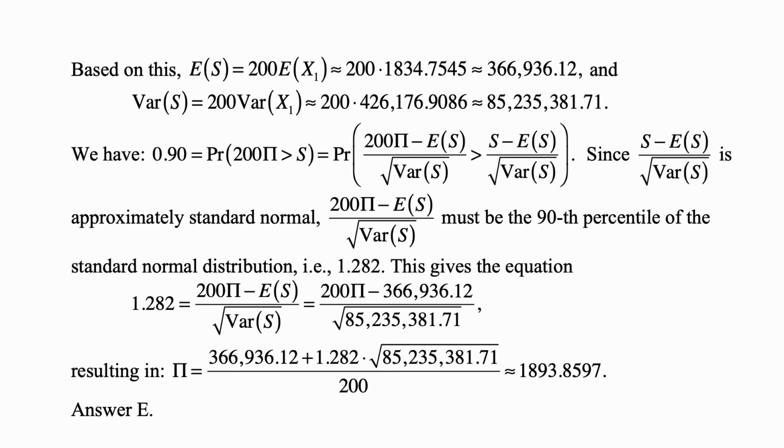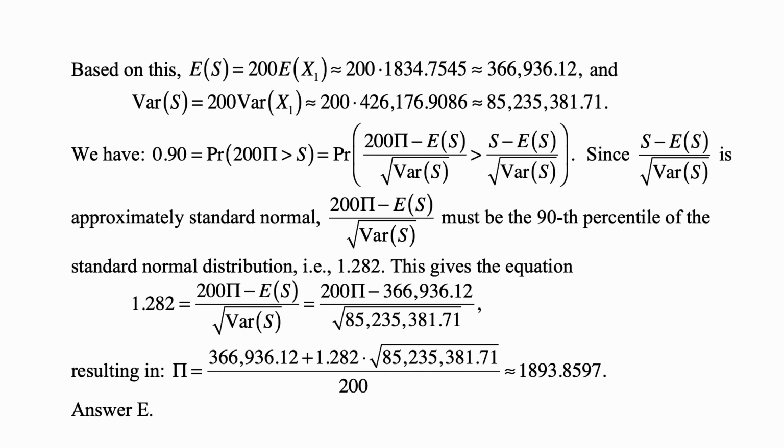And we want 0.90 to be the probability that 200 pi is more than S, which is the probability that 200 pi minus E of S over the square root of the variance of S is greater than S minus E of S over the square root of variance of S, since S minus E of S over the square root of variance of S is approximately standard normal. 200 pi minus E of S over the square root of the variance of S must be the 90th percentile of the standard normal distribution, which is 1.282.